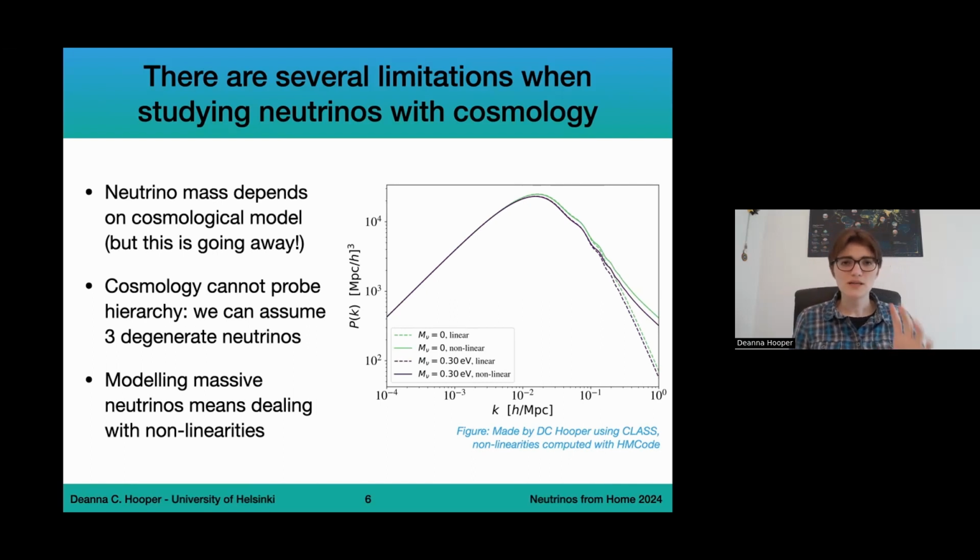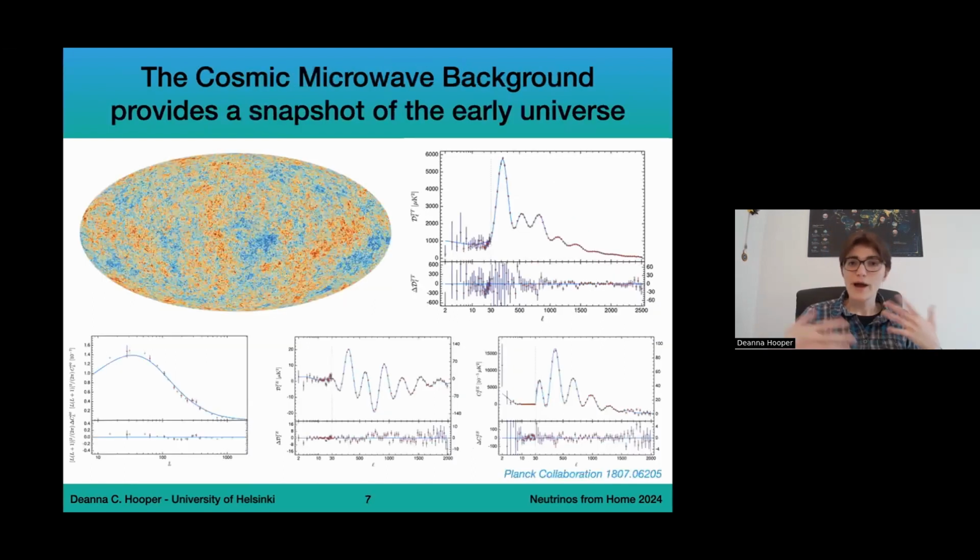2 different masses here, 0 mass and 0.3 electron volts, sum of total neutrino masses. And you can really see that if we ignore the nonlinearities, we very much underestimate the matter-power spectrum on small scales. So this is something we are going to have to deal with as well. But overall, cosmology is going to provide a very good way of constraining neutrino physics, just bearing in mind these caveats. So how do we go about studying neutrinos from cosmology?